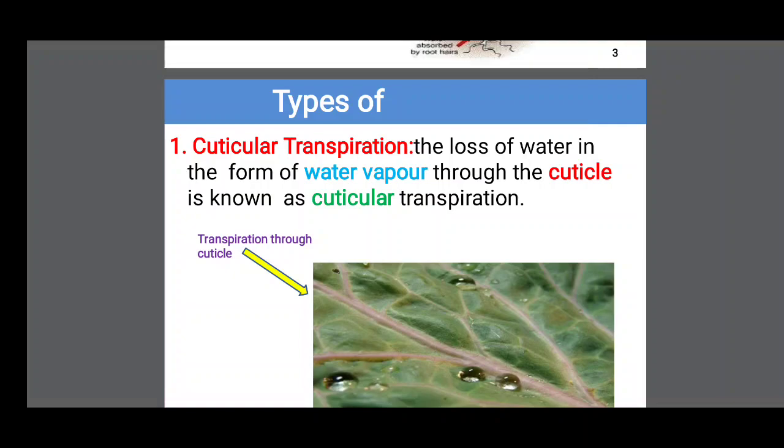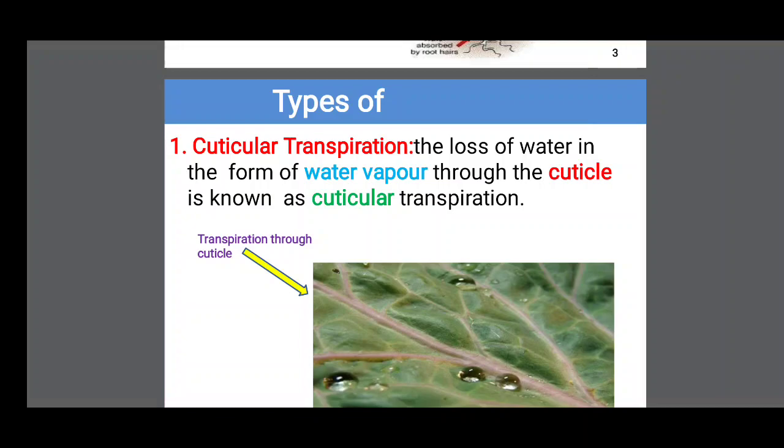Some of the leaves are surrounded by a cuticle layer. It is made of cutin. So the loss of water in the form of water vapor through the cuticle is known as cuticular transpiration.